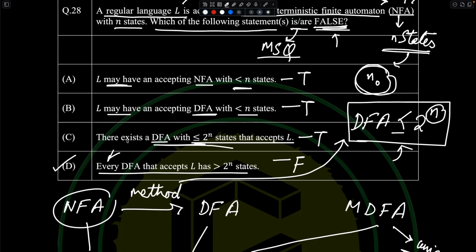It is a true statement that there exists a DFA. There would obviously exist a DFA because every NFA has the same power as a DFA, so it can be converted into a DFA, right? And because conversion is completely possible and the method is defined, and the method restricts us to this possibility of states that we can choose. So for every NFA, there exists a DFA that would have states less than or equal to 2 raised to the power of n states that will accept the same language, right?